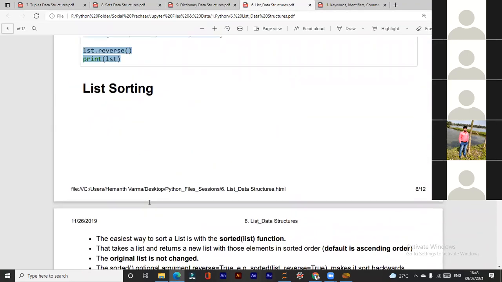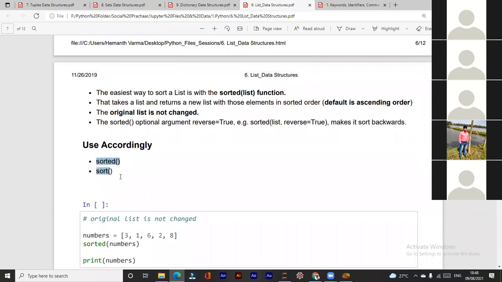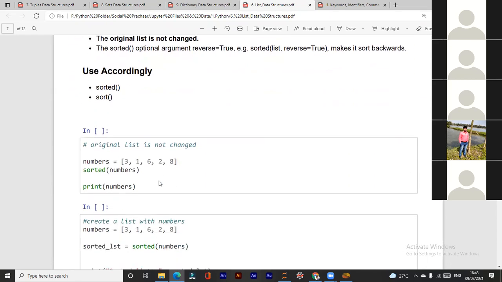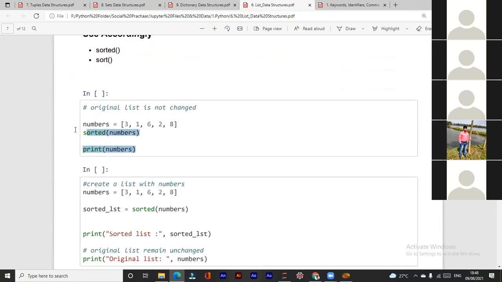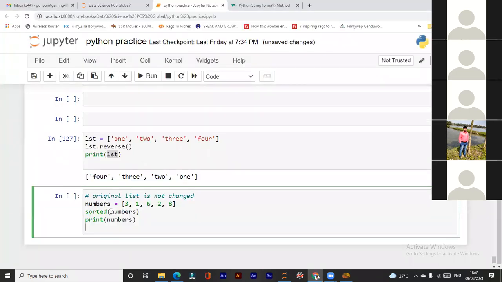Now list sorting. There are two methods, sorted and sort. Does anyone know about sorted and sort? What is the difference between sorted and sort?